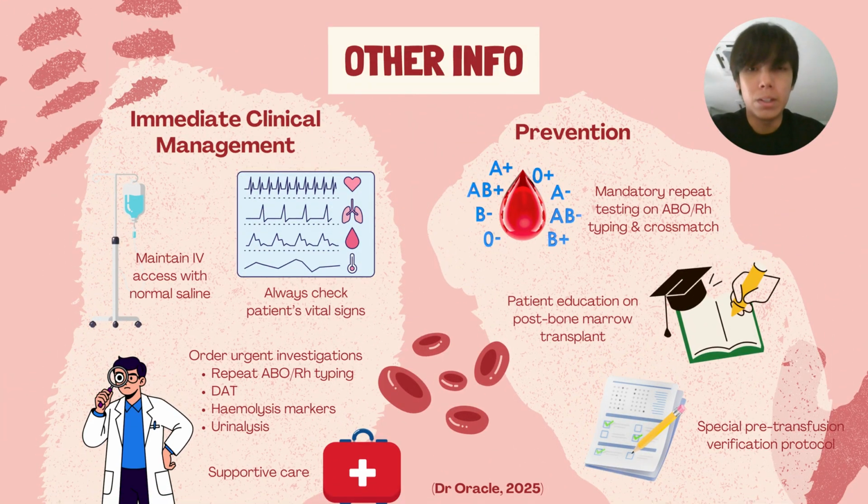Once symptoms appear, the immediate response should be maintaining IV access with normal saline and continuing to monitor his vital signs. Urgent investigations must then follow, including repeat ABO RH typing, DAT, hemolysis markers, and urinalysis, alongside supportive care such as oxygen therapy and intravenous fluid. To prevent similar accidents, mandatory retyping and cross-match should be performed, especially in post-bone marrow transplant patients. Clear documentation, pre-transfusion verification protocols, and proper patient education are crucial in ensuring transfusion safety.